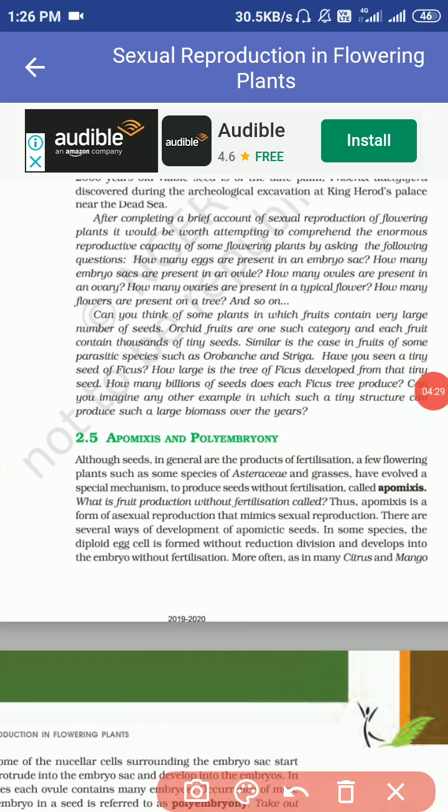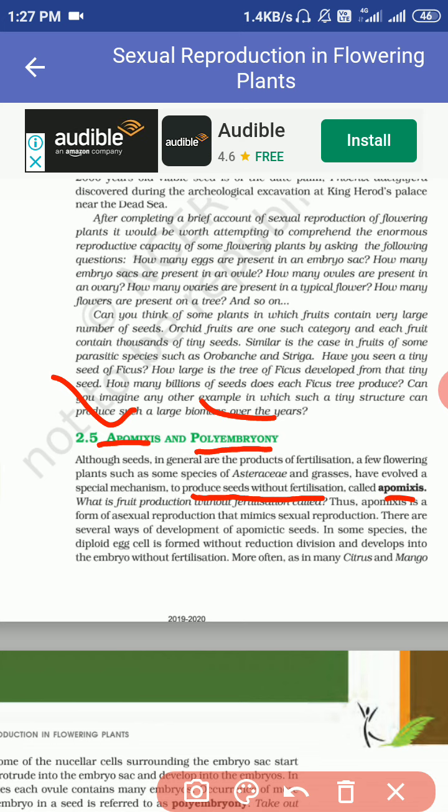Now next is apomixis and polyembryony. One is apomixis, the other is polyembryony. Apomixis means formation of seed without fertilization.